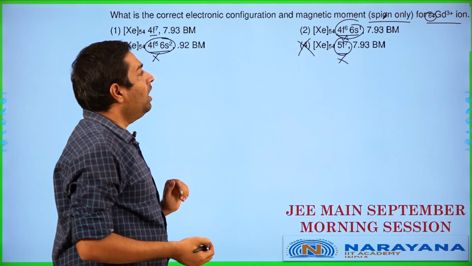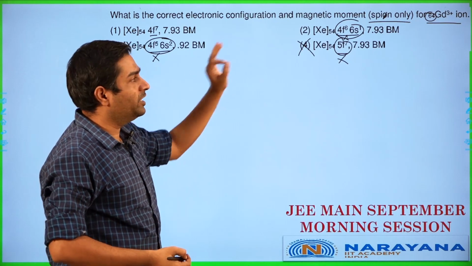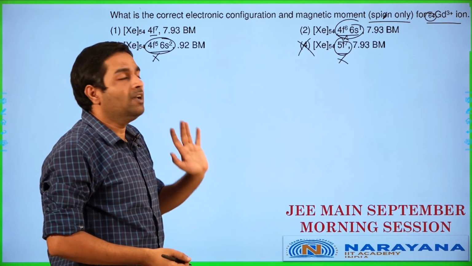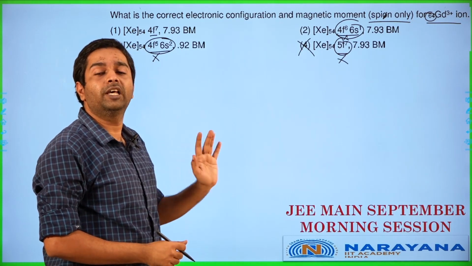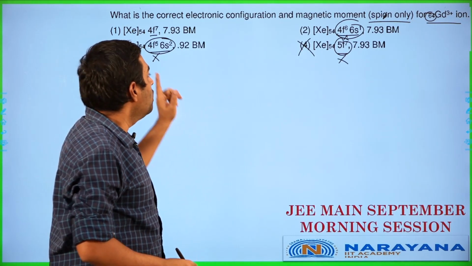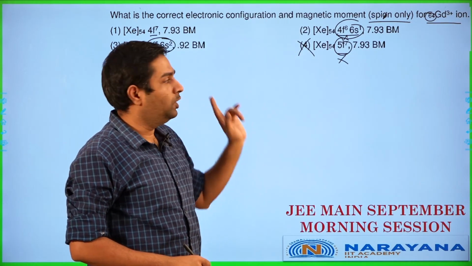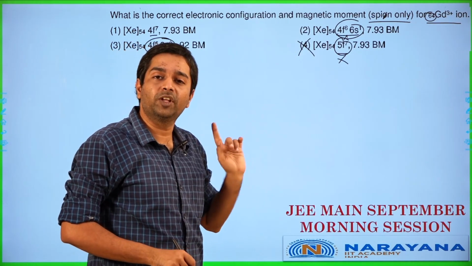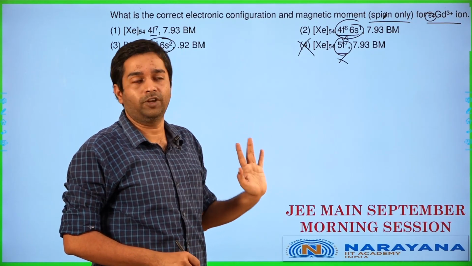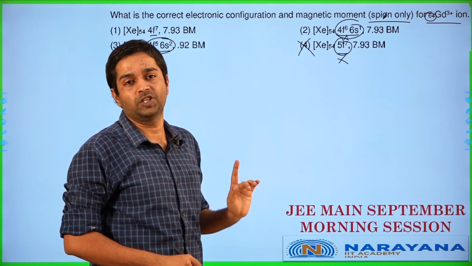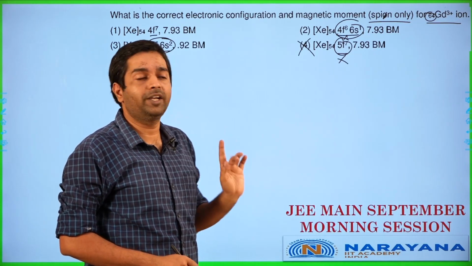Now, I don't know what is going to be the electronic configuration of gadolinium. Let us say that is the situation. I actually know the configuration, but let us assume you are not familiar with the electronic configuration. How do you proceed here? Look at the options and then decide. It is not that complicated. Don't assume that just because you see something new, you don't know the answer for it. Look at the options. This is a JEE Mains paper where they are giving you options. So use the options to your advantage in this case here.